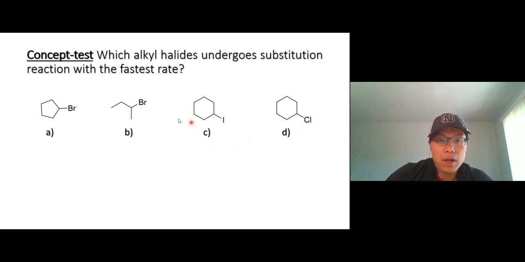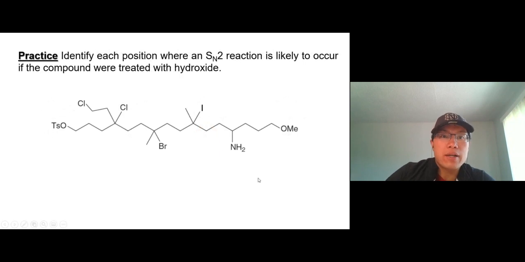In this case, they are all secondary, the same thing. So the tiebreaker is going to be the acidity of their conjugate acid, right? Hydroiodic acid is the most acidic compared to the bromine and chlorine. So iodine is the best one to see. What else we got? This one.